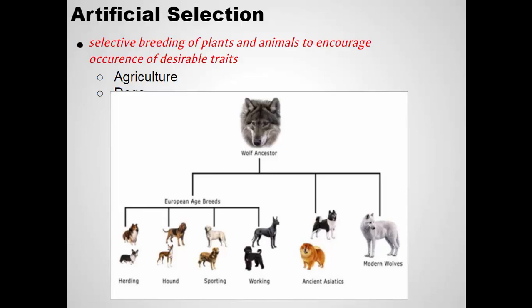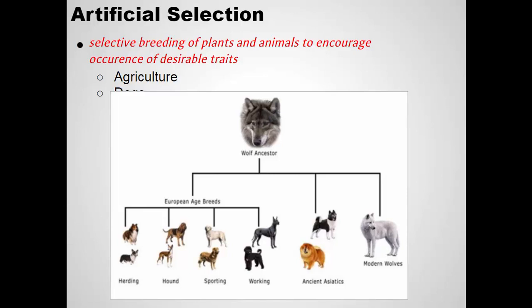And if they then bred, what would humans do with any aggressive wolf pups? Throw them into the ocean. Kill them, right? Or not keep them around. And so if you repeat this process and you constantly only allow the least aggressive of these animals around and you allow them to mate and reproduce, over many generations you end up with a more tame animal. And that's how domestic dogs were selectively bred.